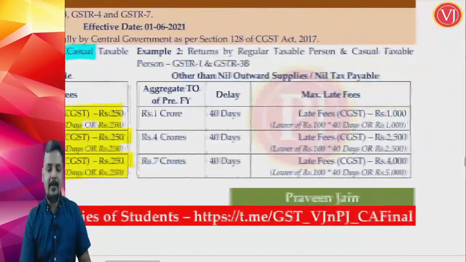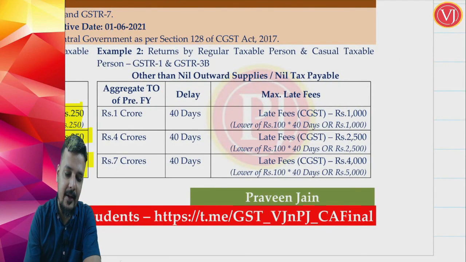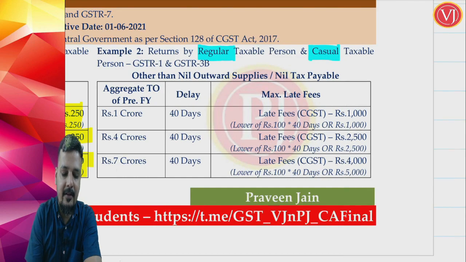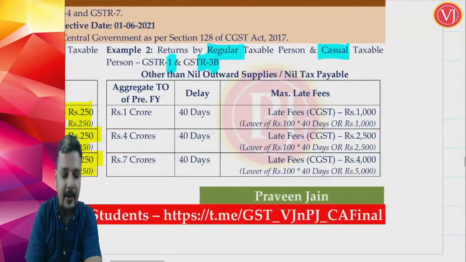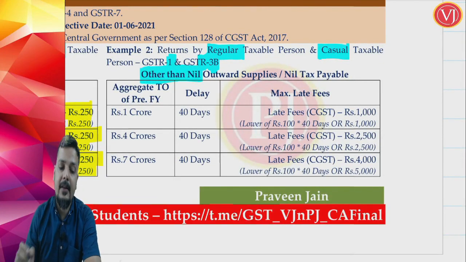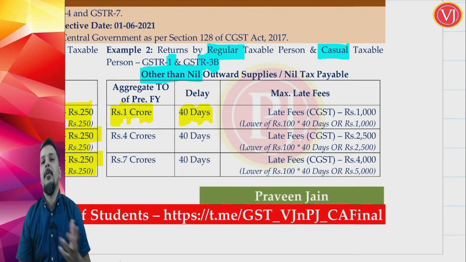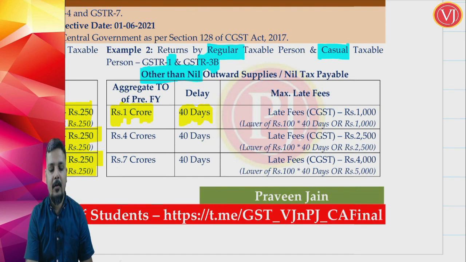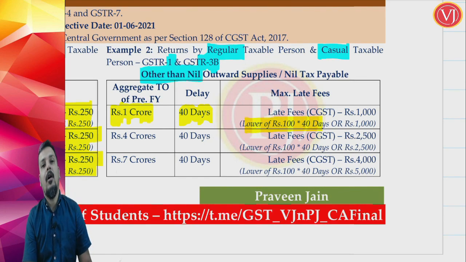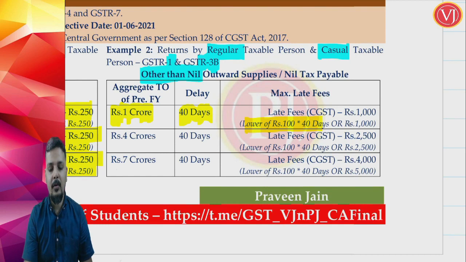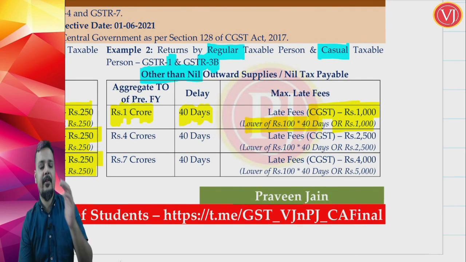But friends, if I take the exact same case, and I am a regular taxable person or a casual taxable person where my 1 and 3B is other than nil, which means it is a normal return, then my previous year aggregate turnover is very important. If it is 1 crore, what will be the late fees? Rupees 100 per day for 40 days, which is 4000, or 1000, which is lower? 1000 is lower. CGST late fees is 1000, copy paste SGST late fees.